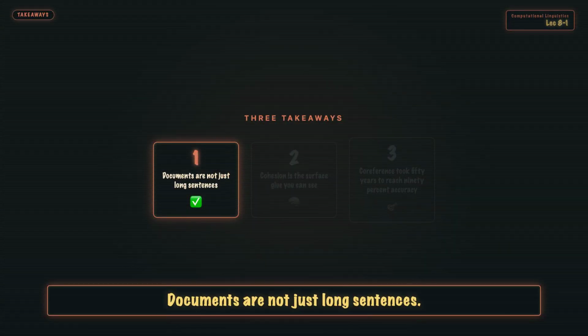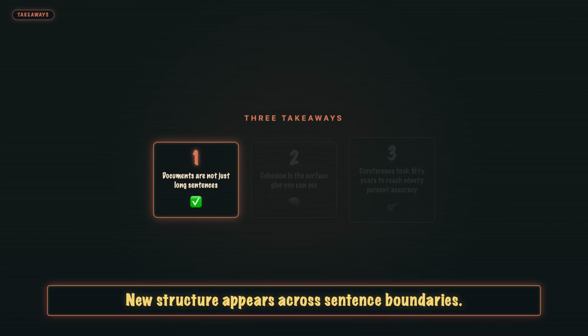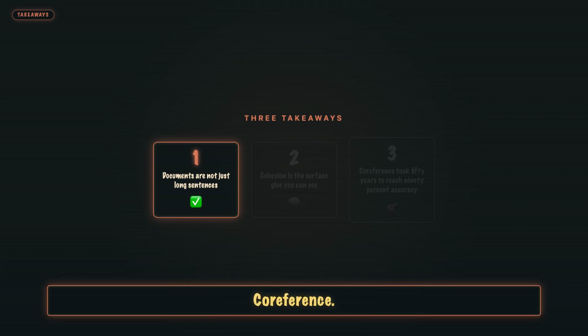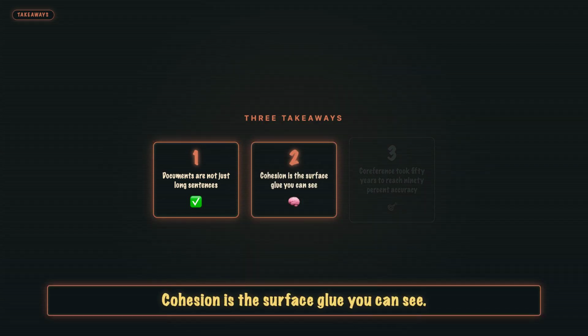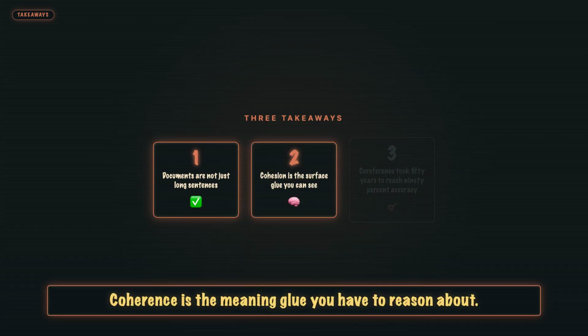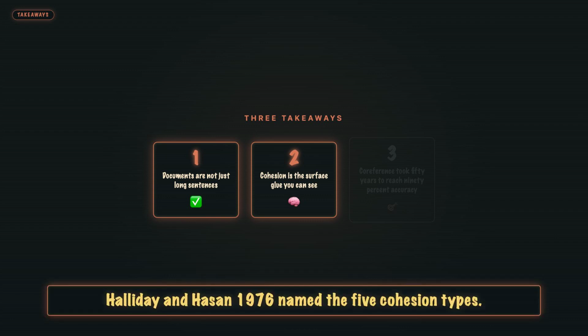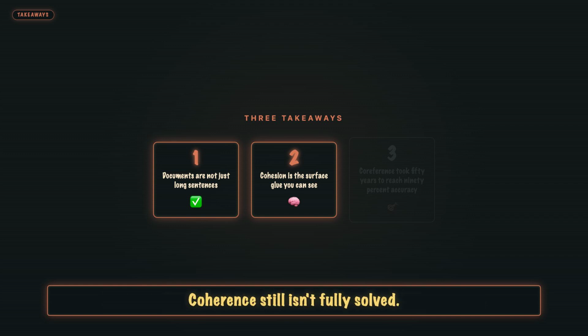One. Documents are not just long sentences. New structure appears across sentence boundaries: cohesion, coreference, topic segments, discourse relations. Each becomes its own NLP task. Two. Cohesion is the surface glue you can see. Coherence is the meaning glue you have to reason about. Halliday and Hasan 1976 named the five cohesion types. Coherence still isn't fully solved.